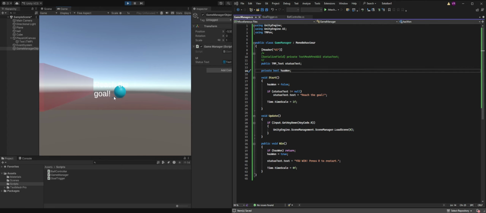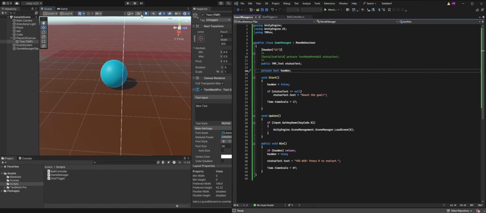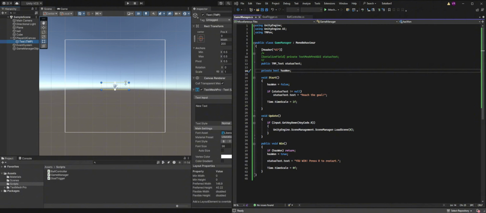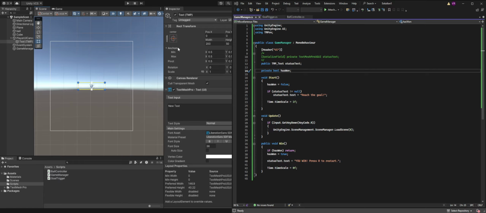We actually have text updating, although it's in a terrible place. Okay, so we're going to go into the 2D and we're going to look at the player canvas. We're going to look at this object, okay? And we can actually mess with the transform here and the anchors. What I like to do is set the anchors, right? And there you go. And you could have it higher, lower, doesn't really matter. And then the important part is that you zero these out. Now, why do you do that? So that it aligns perfectly to where those anchors are. And no matter how your game fluctuates, the screens go from mobile to whatever, it's always going to be anchored in this area, no matter what, relative to the screen.